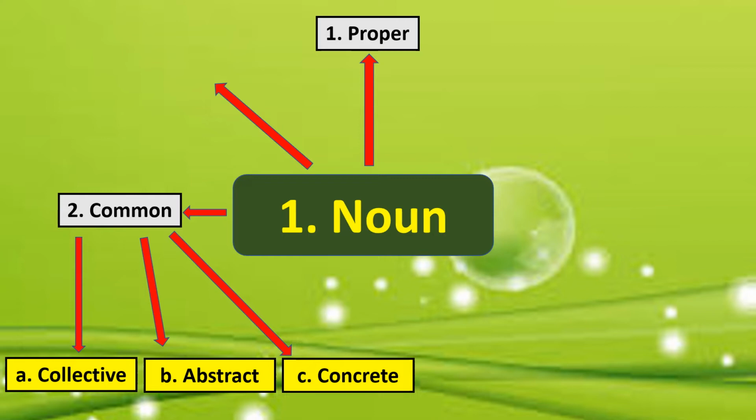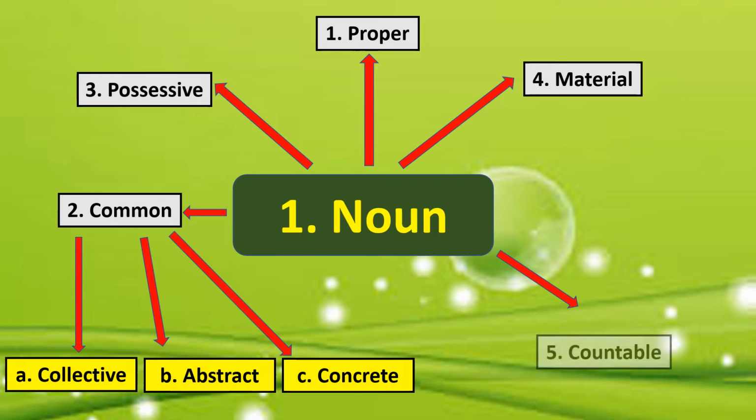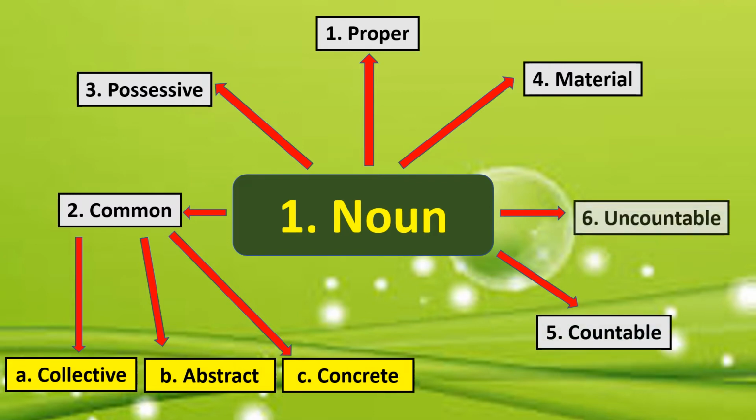Here is the third kind of noun, which is known as possessive noun. Material noun, countable noun, and uncountable nouns are the kinds of nouns. Let's move on and talk about all of these kinds in detail with the help of examples.